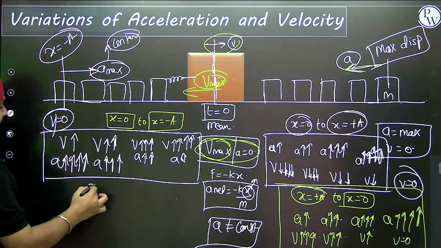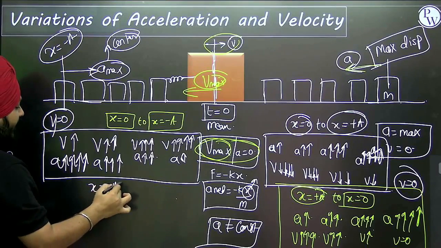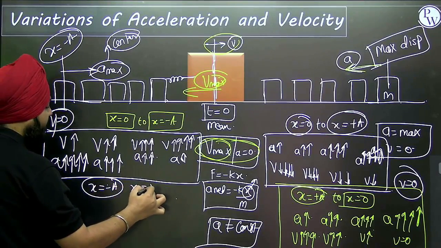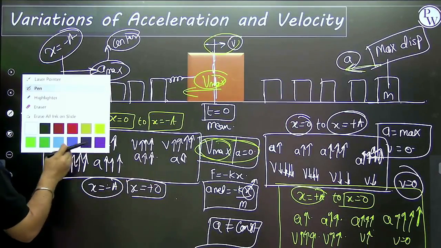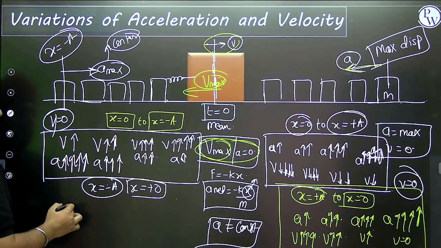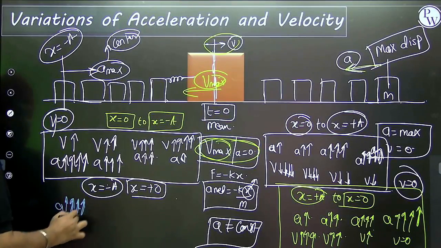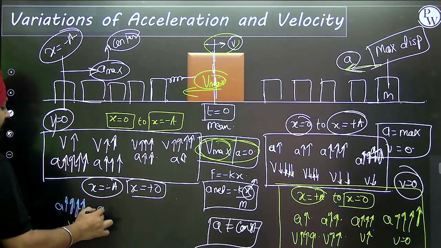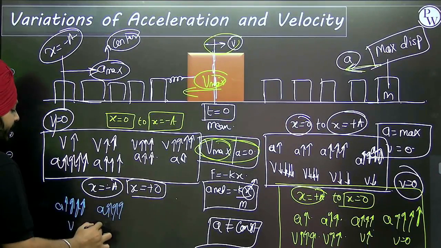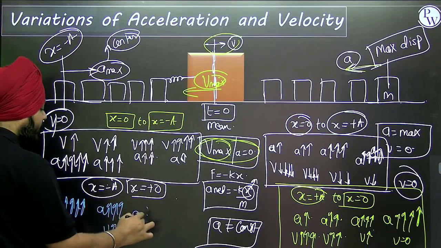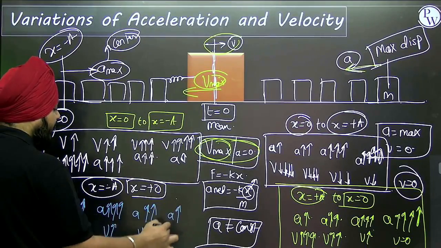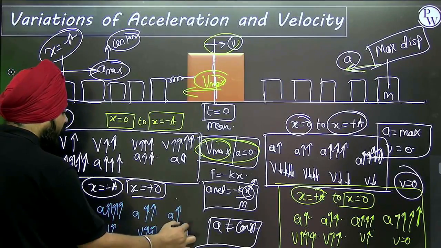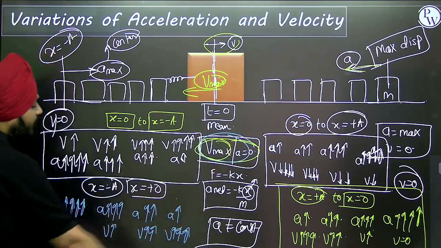Now we are moving back from x equal to negative a to x equal to the mean position, that is 0. Obviously, what will happen? Here the acceleration is 4 arrows, velocity is 0. Acceleration 3 arrows, velocity with 1 arrow. Acceleration with 2 arrows, velocity with 2 arrows. Acceleration with 1 arrow, velocity with 3 arrows. And again we are going back to the same position.